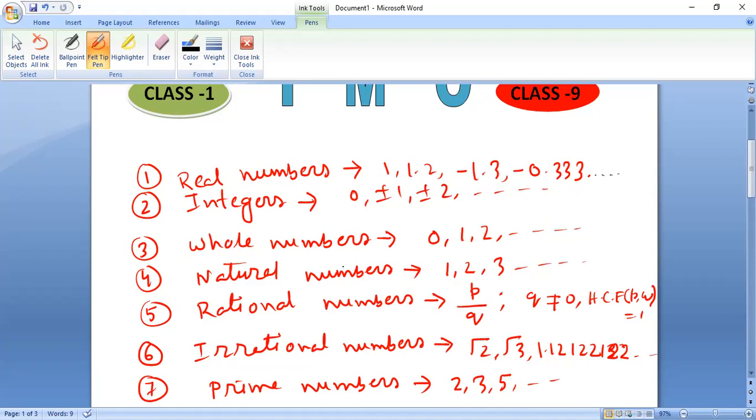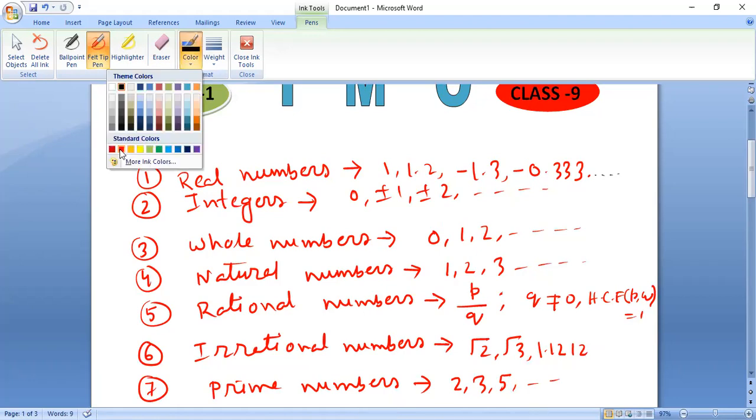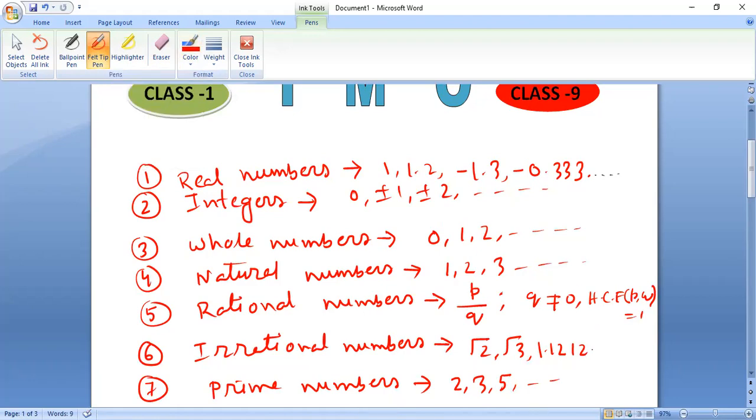So if a number cannot be expressed in that form, then it becomes an irrational number. Some examples of irrational numbers are the numbers which are written right here. Okay, so these are irrational numbers.